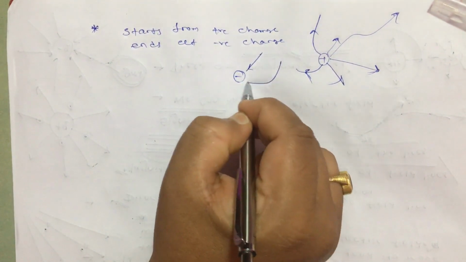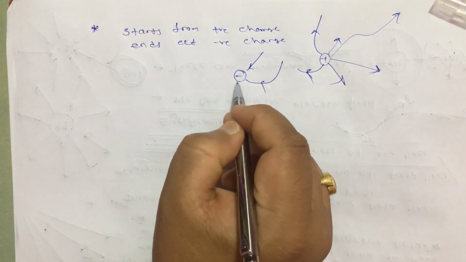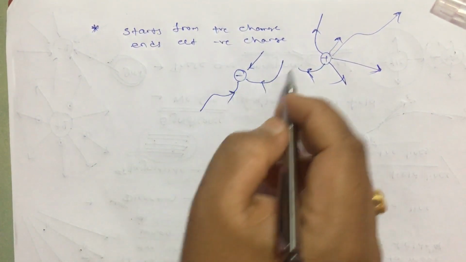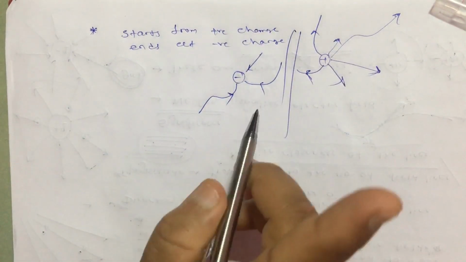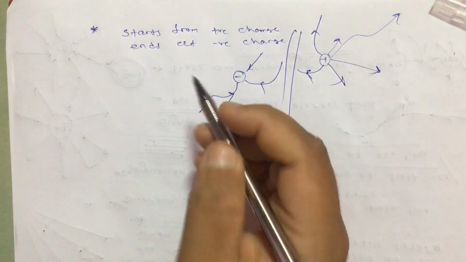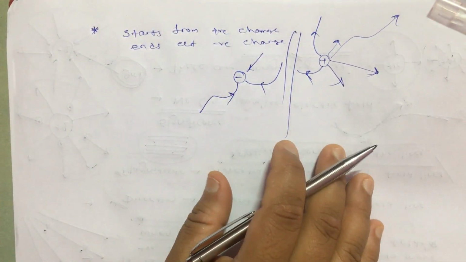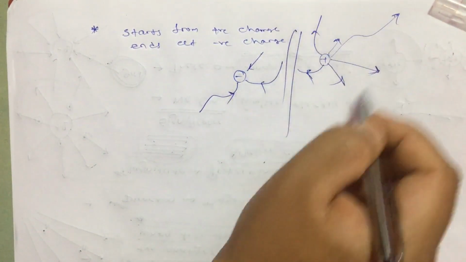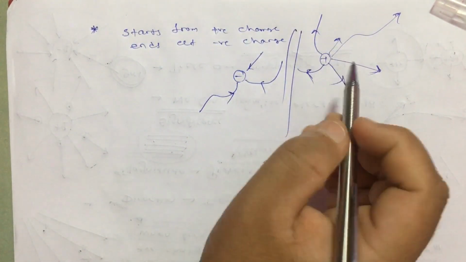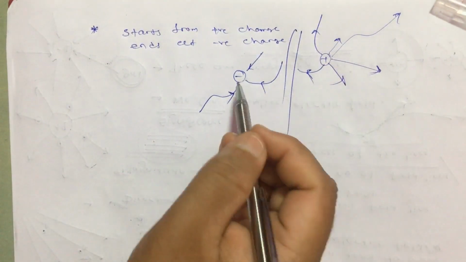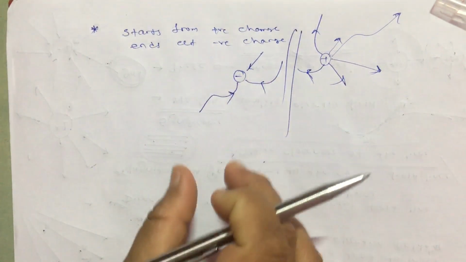The line may have some other shape, but it must be in the inward direction. Again, I am not talking about an isolated charge; it may be some other system in which the electric field may be like this. But the direction should always be away if it is positive, and inward if it is negative.